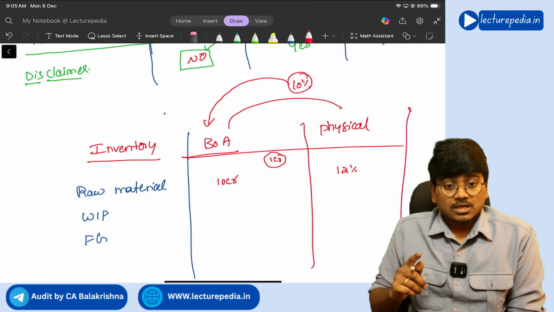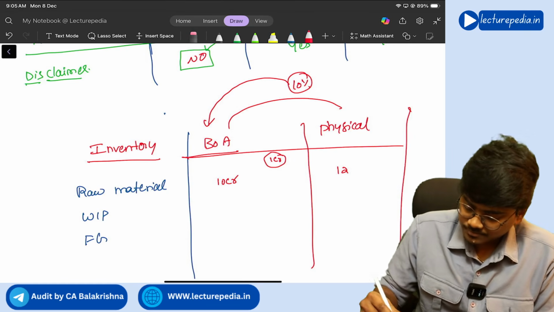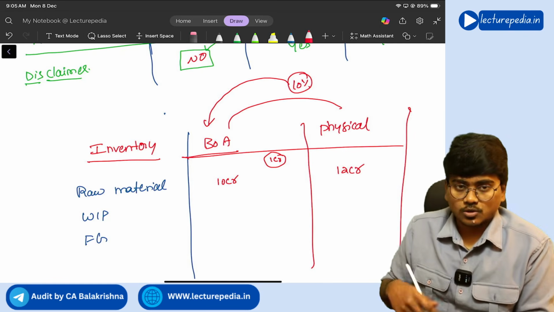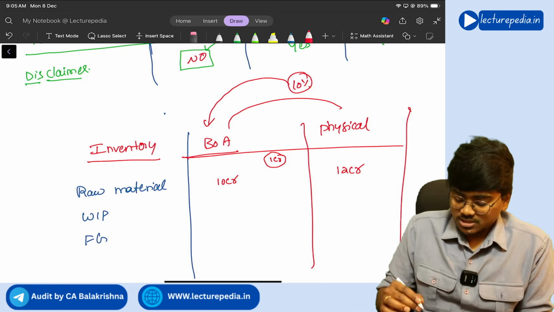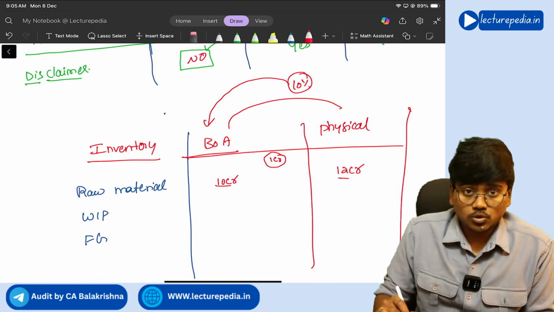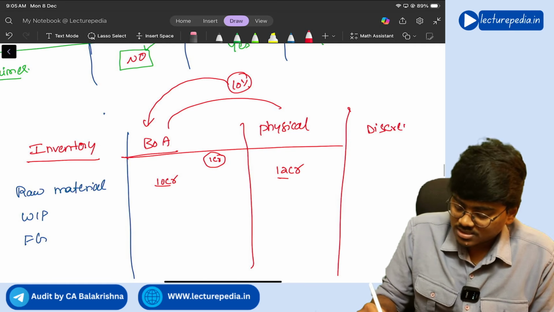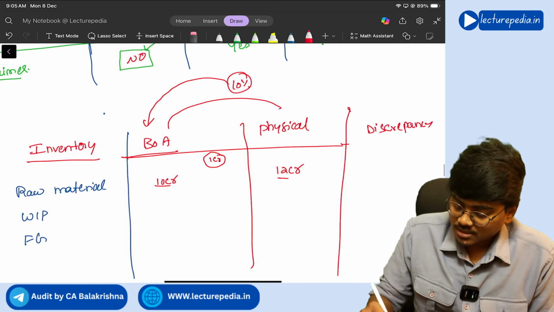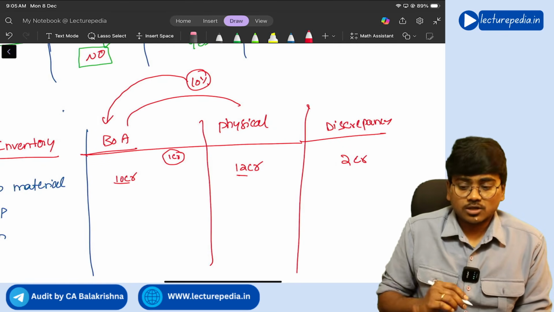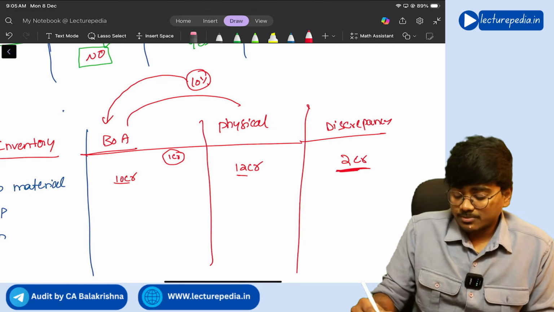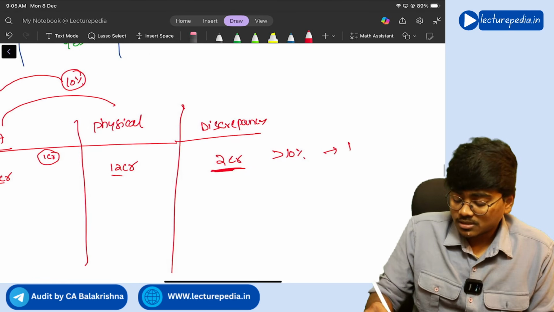Correct? Now the difference between 10 crore and 12 crore is 2 crore, right? How much is the discrepancy? Discrepancy is 2 crore. 10% of 10 crore is 1 crore only, so this discrepancy is more than 10%, so this will be reported.